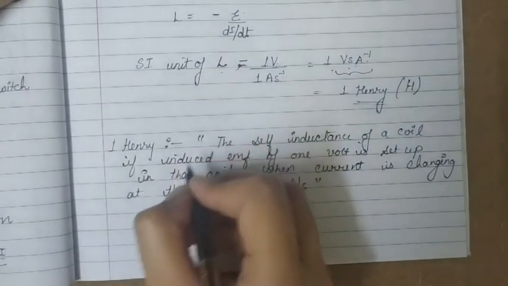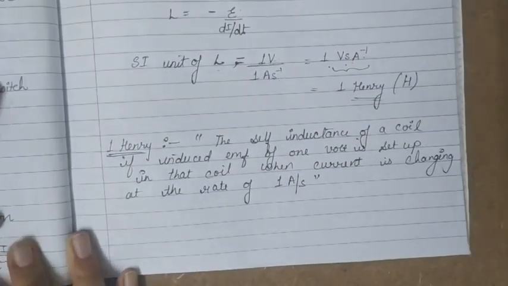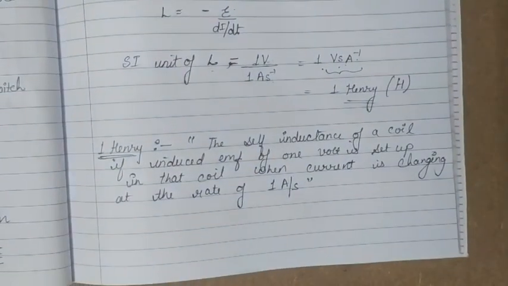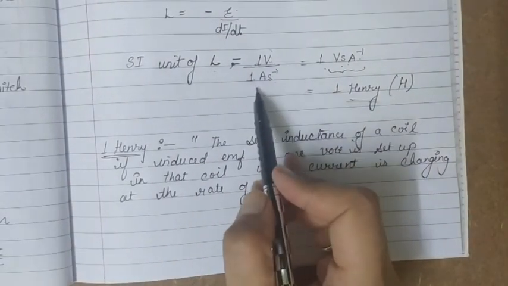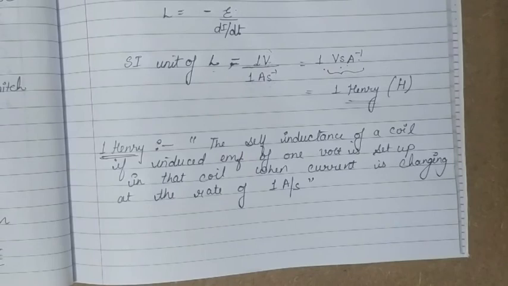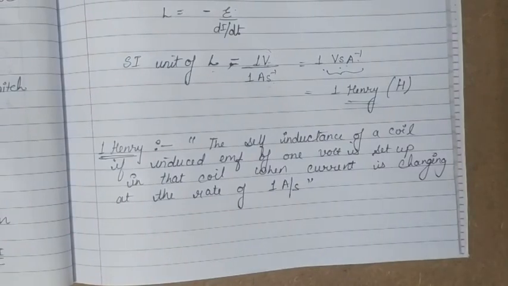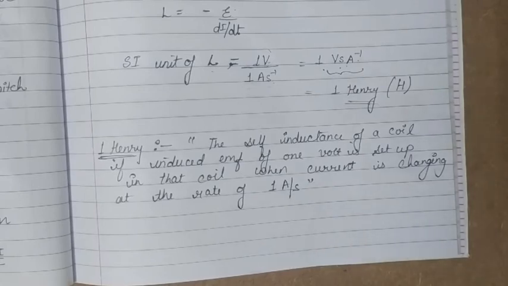So this is the definition for 1 Henry. That value of self inductance when you have induced EMF of 1 volt set up in the coil by changing its current at the rate of 1 ampere per second is called the unity self inductance, or is called 1 Henry. We can also find the dimensions of self inductance.